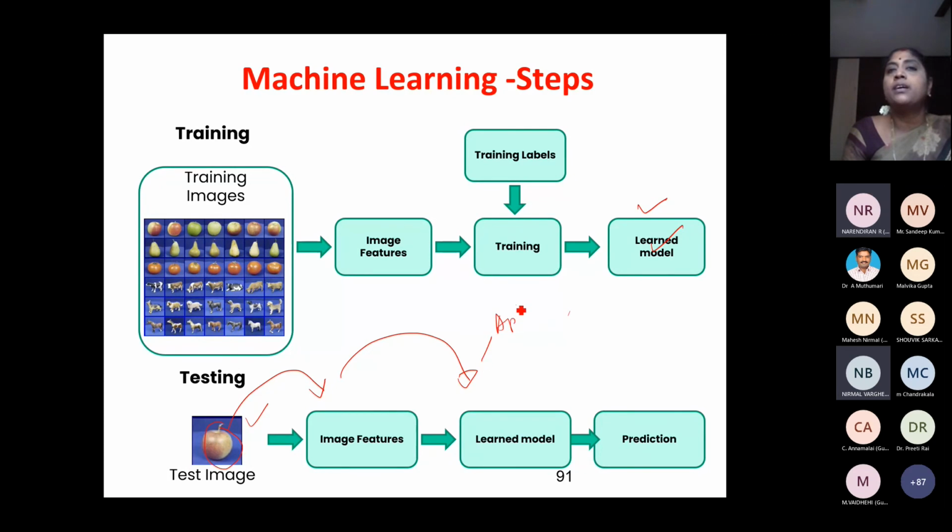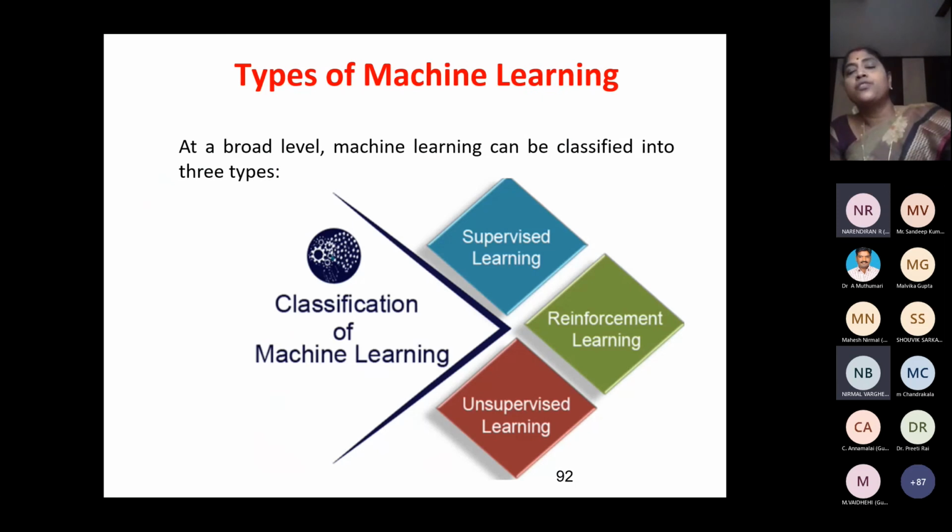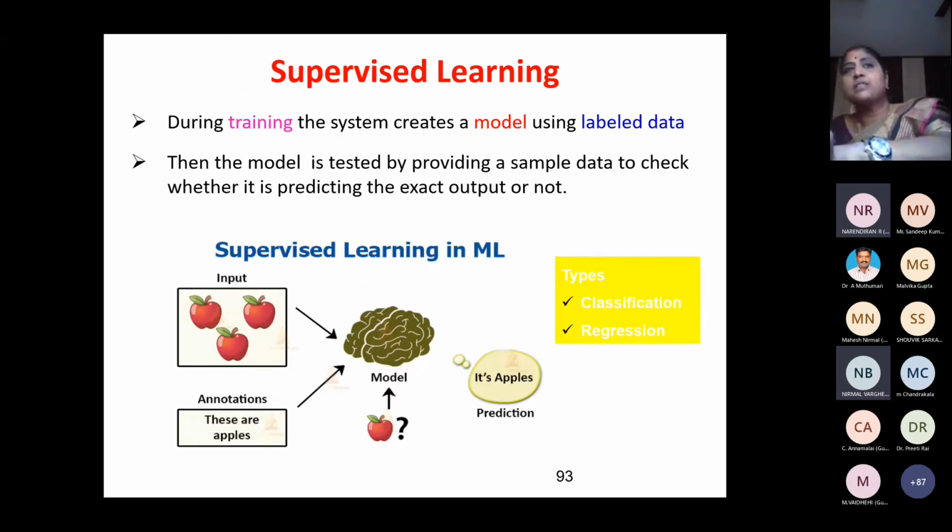It will compare the model with a tomato, a cow, a dog, a horse, and it is going to find the best score. Definitely, this being an apple, the score for apple will be high. So immediately the prediction will be given. So this is a general approach. And in case of learning, we have supervised learning, reinforcement learning and unsupervised learning. All these things we have not discussed.